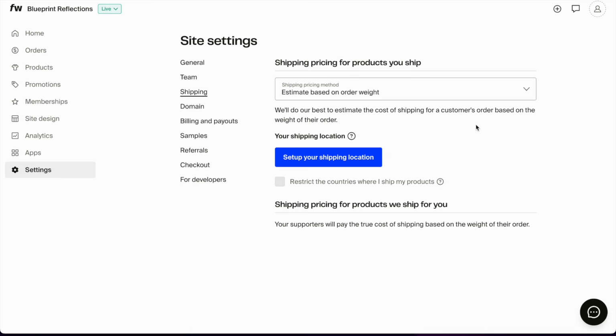Shipping. This is where we decide how much we want to charge for shipping or how to calculate shipping for the products that we ourselves sell. This has nothing to do with the print on demand shipping. The shipping profiles for the print on demand products are done automatically. This is only for the products that you sell yourself.